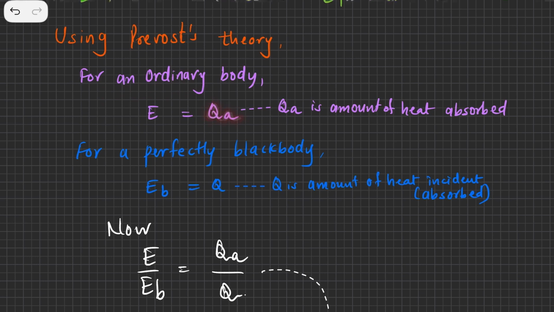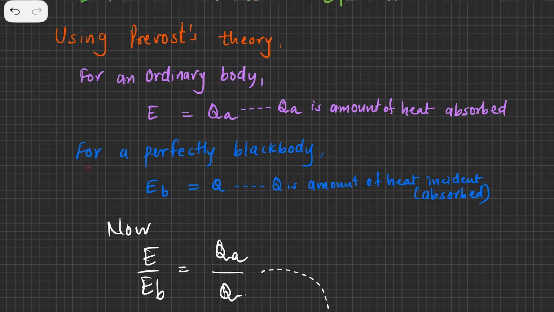QA is the amount of heat energy absorbed, because you know that if a body is going to absorb Q amount of heat energy incident on it, QA is the amount of heat energy absorbed, QR is reflected, and QT is transmitted. So if Q amount of heat energy is incident on an ordinary body, it is not going to absorb Q, it is going to absorb only QA. And E stands for the emissive power, that means the amount of heat energy it is going to emit. So QA is basically equal to E for an ordinary body.